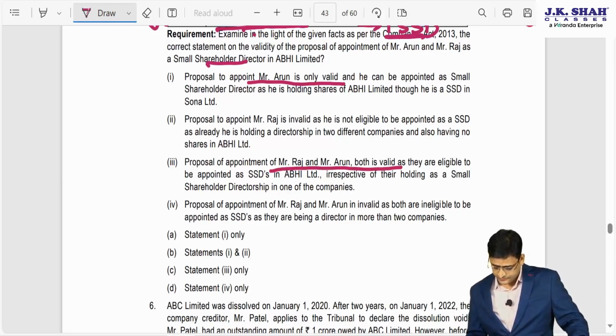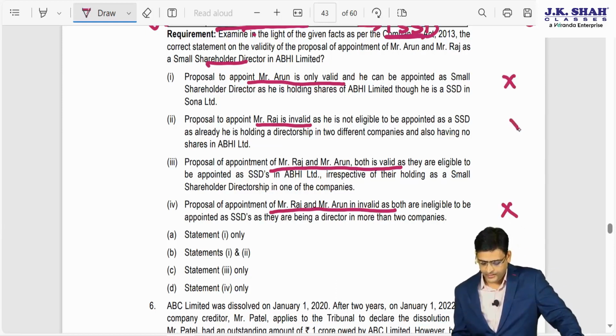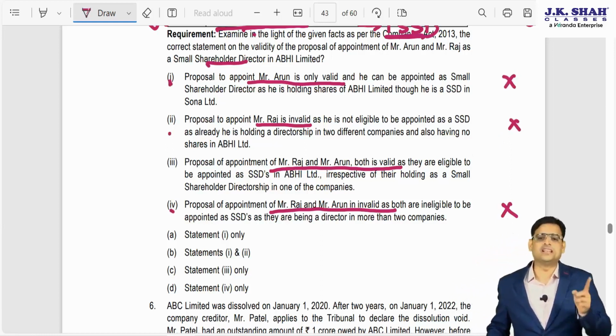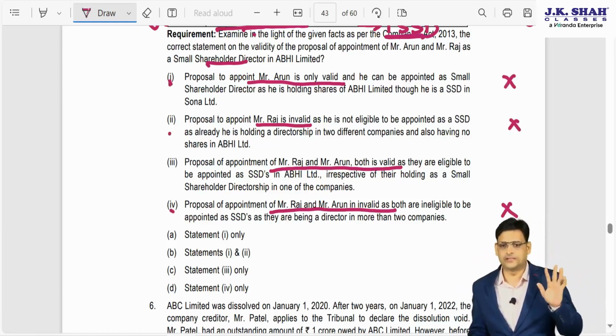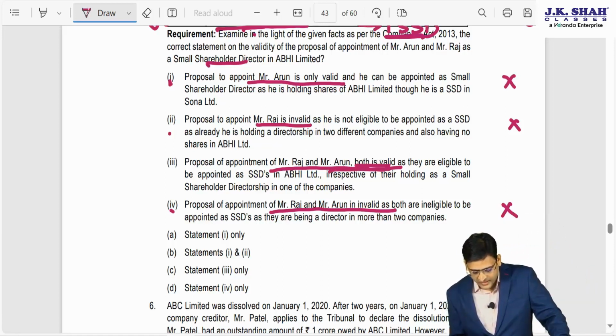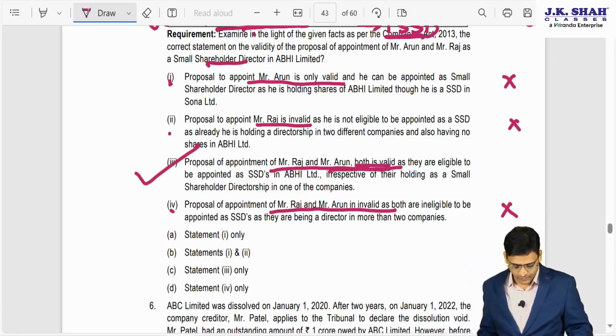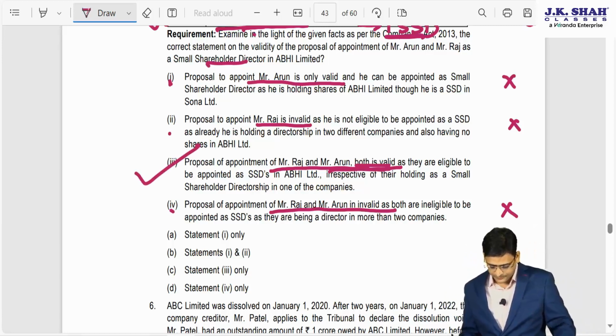Third option. They are saying Raj is invalid, and Mr. Raj and Arun is invalid. So invalid, we will see point 1, 2 or 4. They are saying either one or both directors are invalid, so they are the wrong options. Why? Because both appointments are valid. So right answer is third point. I hope you all have understood.